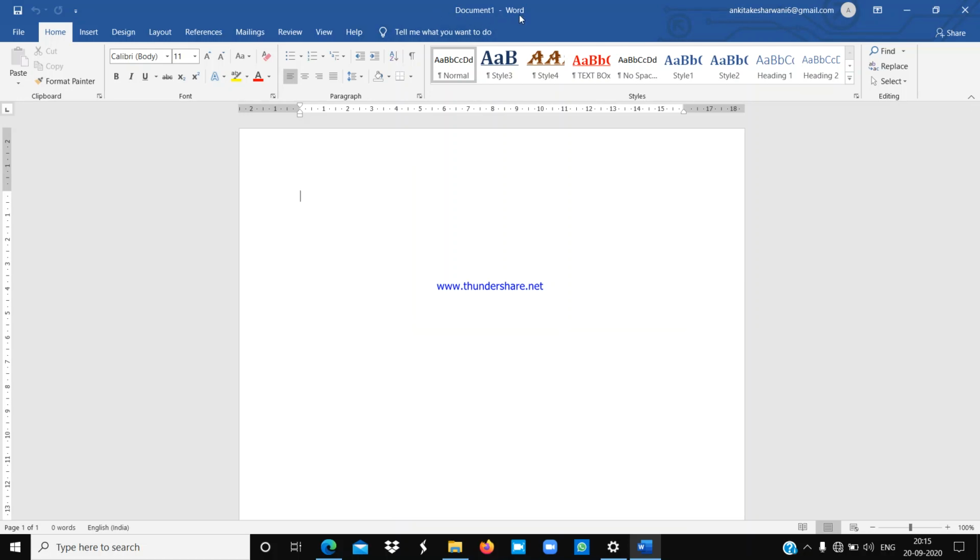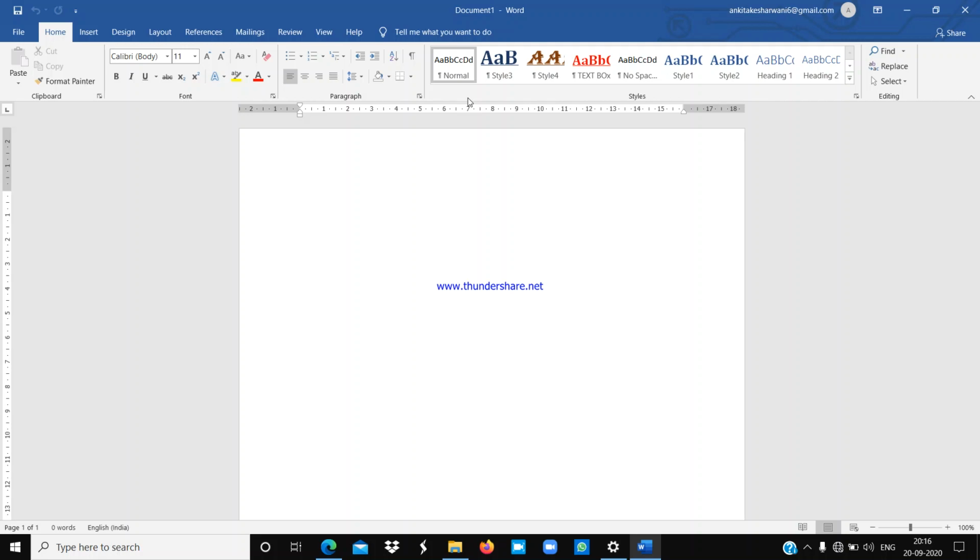You can see here, this is the title bar of Microsoft Word, and here you will find Document 1. You can see my mouse pointer: Document 1, then space, then hyphen, then again space, and Word is written here. So this is the temporary name of a particular file. When you open a new file in Word, you will find that your file is named Document 1. It is a temporary name of your file, and you can change it.